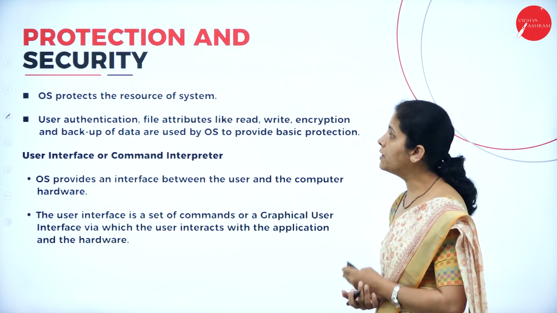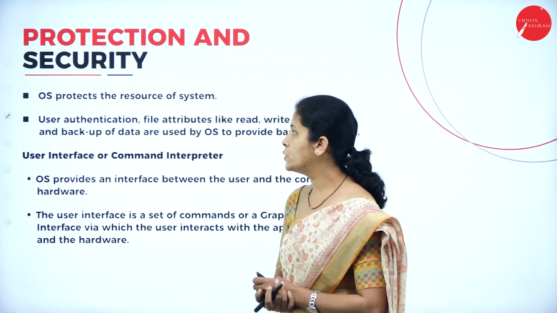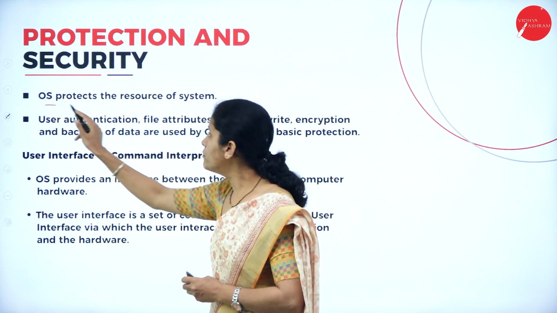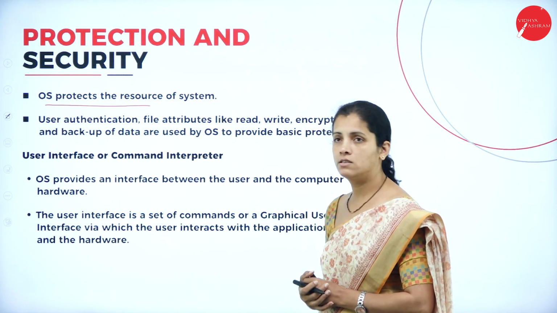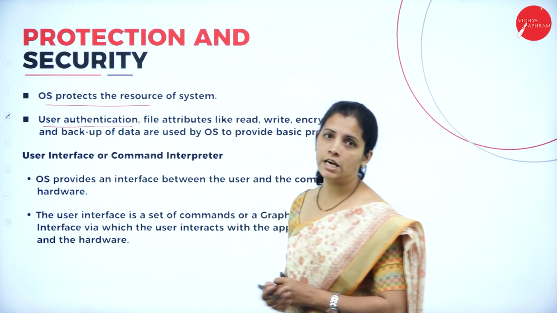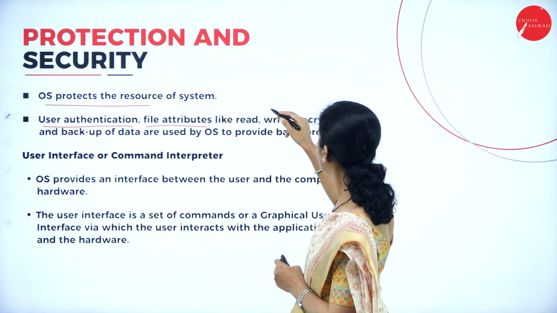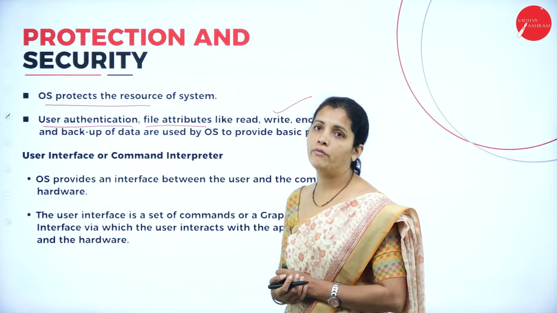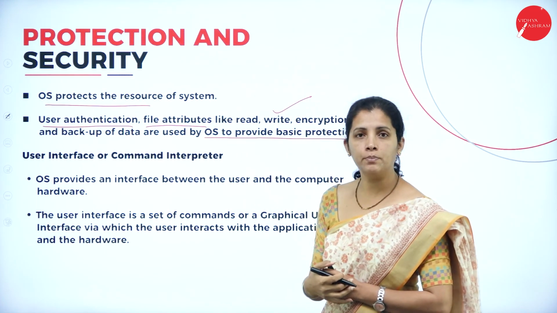Now, the next function here, I'm going to have protection as well as security. When I consider the operating system, the job of the operating system is to protect resources as well as the system, and it is responsible for providing user authentication. Along with that, file attributes like read file, write file, and encryption, as well as backup of data, are used by the operating system to provide basic protection.